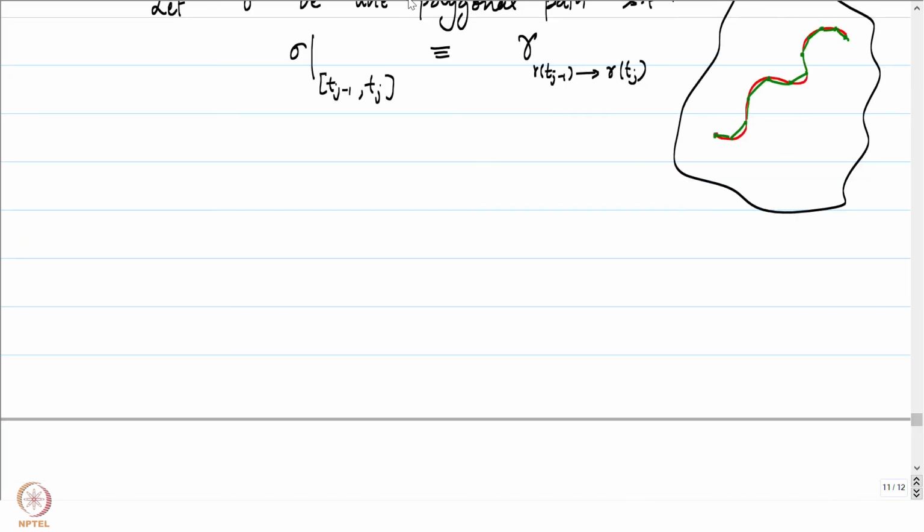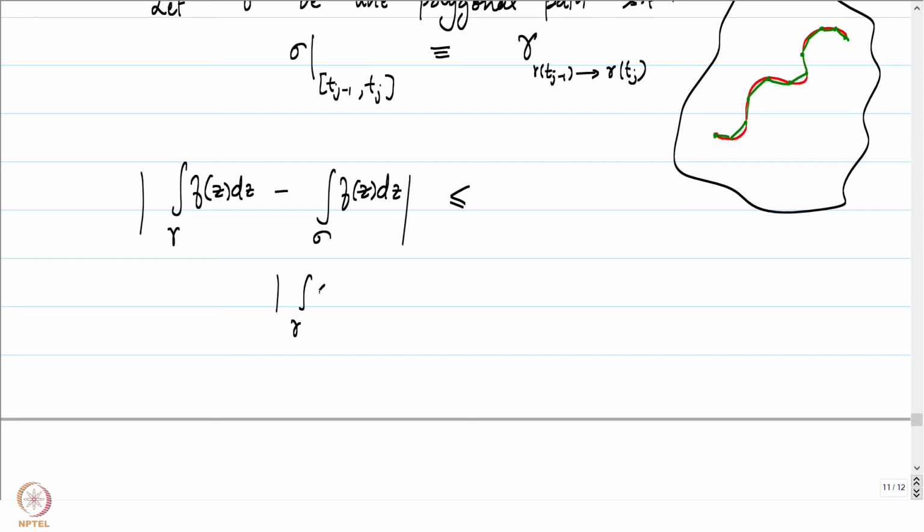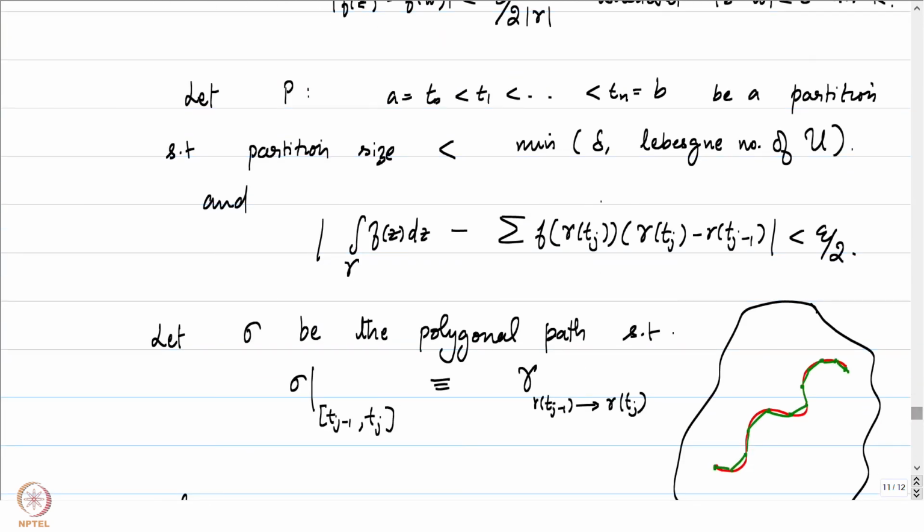My claim is, if we look at the integral of f over gamma minus the integral of f over sigma, the candidate now is sigma, so I would like to show that this difference is less than epsilon. Let me just look at this. This is going to be less than or equal to the integral of f over gamma, f of z dz, minus that Riemann sum which we had picked. Notice that in this Riemann sum I am picking gamma of tj itself.